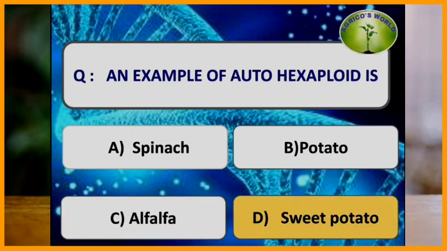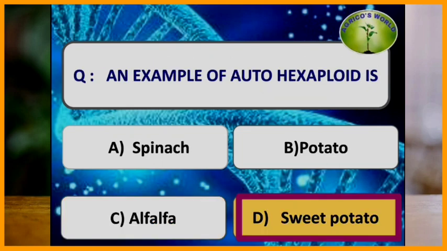An example of autohexaploid is? The example of an autohexaploid is sweet potato, where 2n is equal to 6x is equal to 90. An autohexaploid is a species in which there are 6 copies of a single genome. And spinach is an autotriploid. Potato and alfalfa are the autotetraploids.